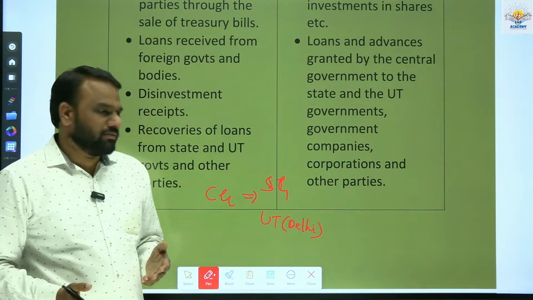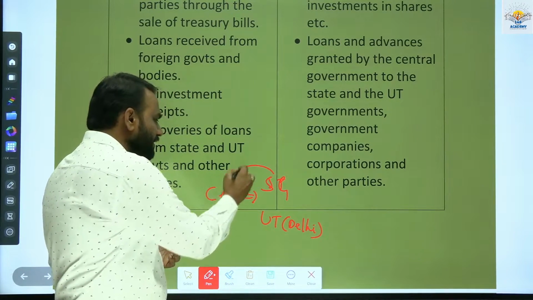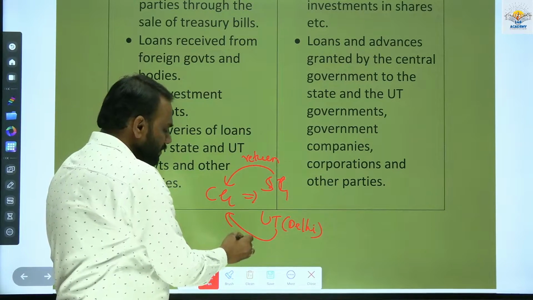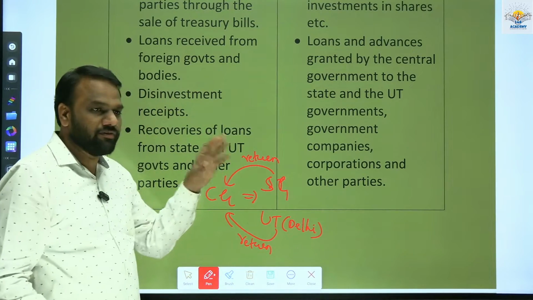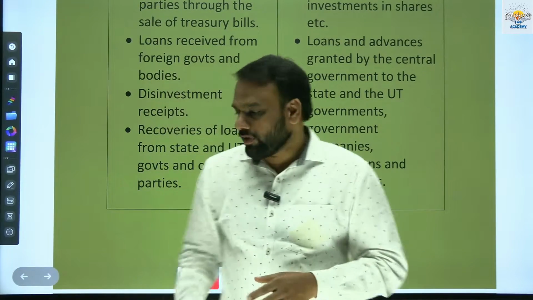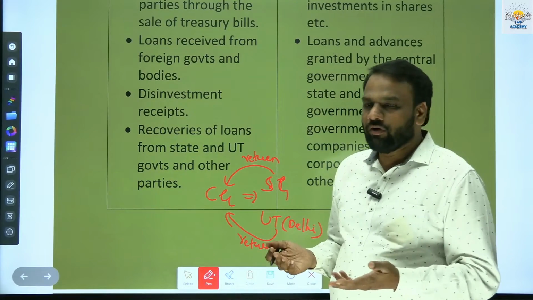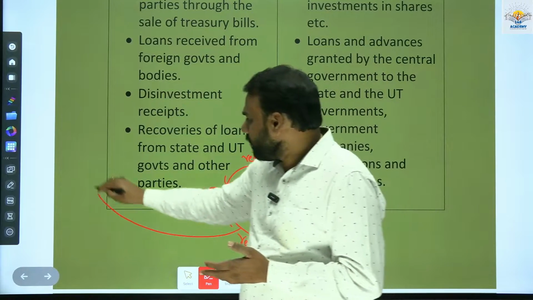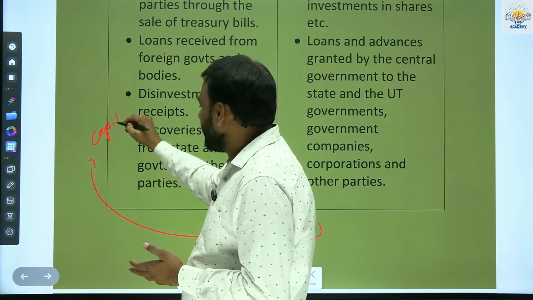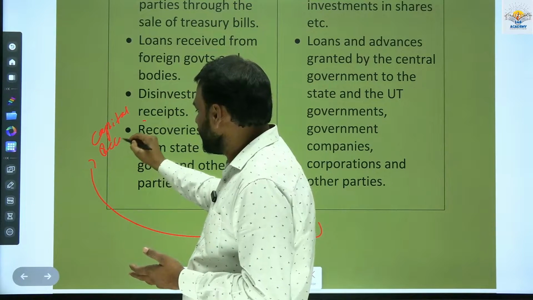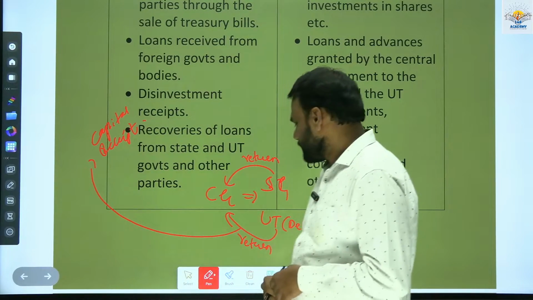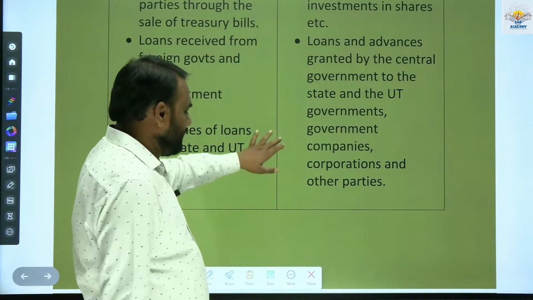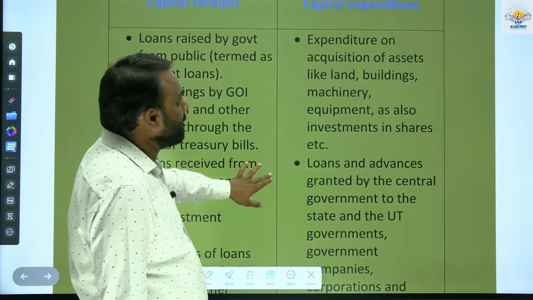After a few years, this state government will return the loan amount. Similarly, union territories will also return the loan amount which they had taken before. Now, whatever amount has been returned, where will it go? Will it form part of revenue expenditure or capital expenditure? So this will form part of the capital receipt. So here we saw about capital receipt. Next we shall see what is capital expenditure.